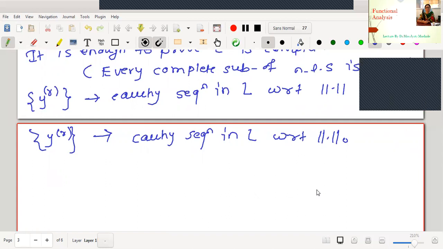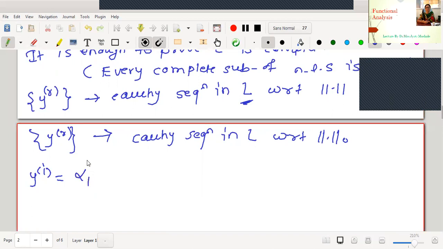For that purpose, let me write the ith coordinate of the sequence y_r. What is the ith coordinate? This ith coordinate is nothing but a member of L, and L is an n-1 dimensional space spanned by x1, x2 till x_{n-1}. Therefore, this y_i is written as a linear combination of x1 to x_{n-1} with fixed scalars. Now, let me write the scalars with the overhead i.